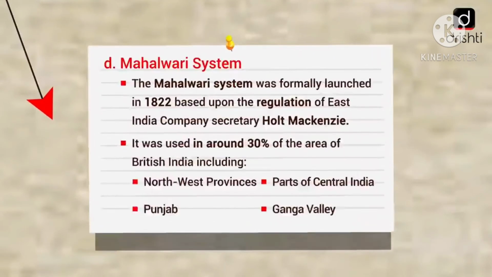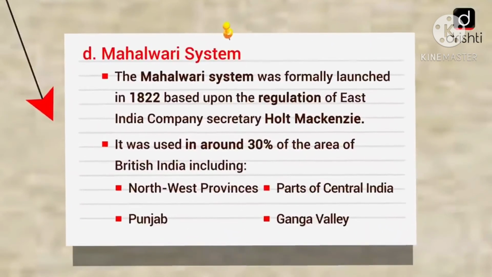Now let's get to know about the Mahavari system. Kids, the Mahavari system was formally launched in 1822 based upon the regulation of East India Company Secretary Holt Mackenzie. It was used in around 30% of the area of British India, including the northwest provinces, parts of central India, Punjab, and the Ganga Valley.